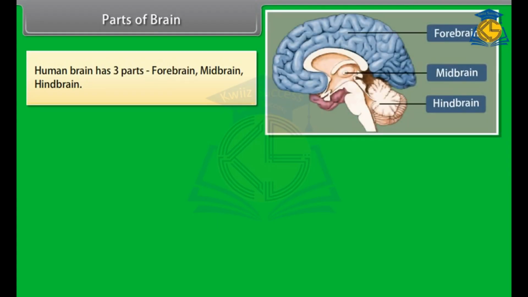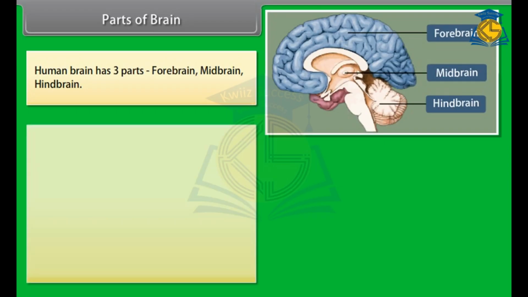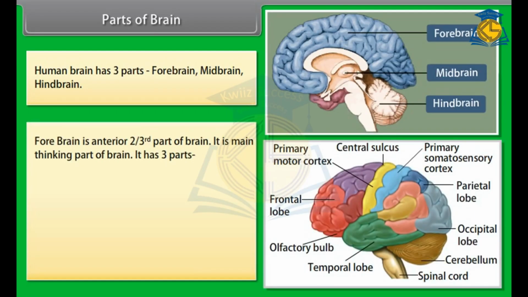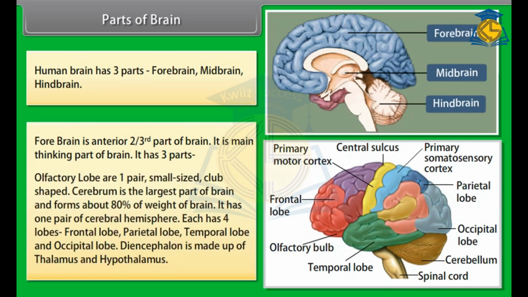Parts of the brain. The human brain has three parts: forebrain, midbrain, and hindbrain. The forebrain is the anterior two-third part of the brain. It is the main thinking part of the brain. It has three parts. Olfactory lobes are one pair, small-sized, and club-shaped.